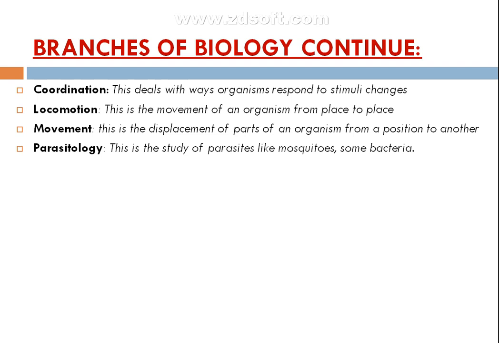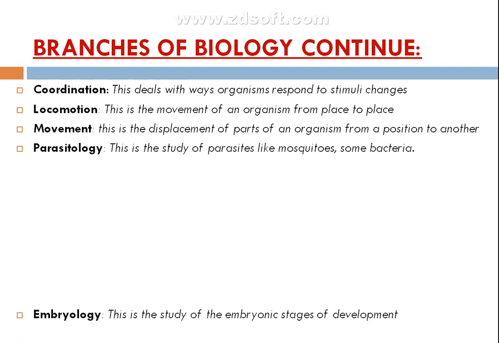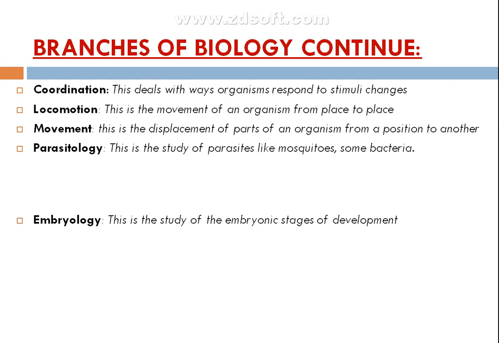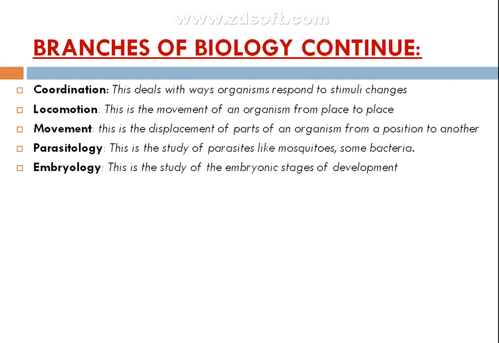That's called parasitology. We have what we call embryology. In embryology, we look at different stages of the development of the embryo, and hope we understand what we call an embryo that is formed after fertilization has taken place.